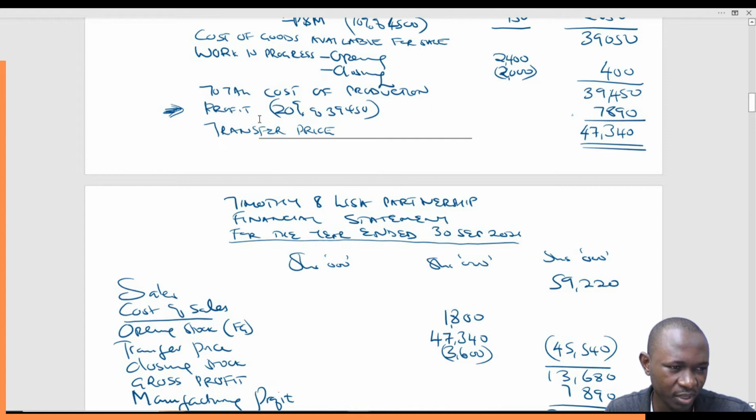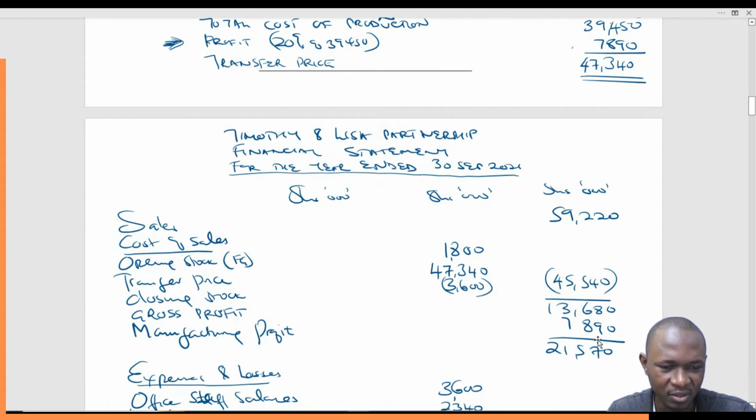But then we charged a profit of 20% on all the items that were transferred to the trading account. You can see the profit is reflected here. But some of these goods might not have been sold.